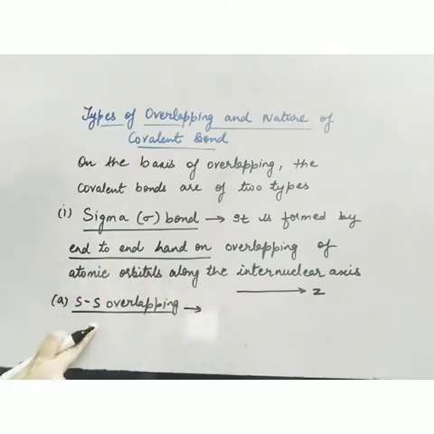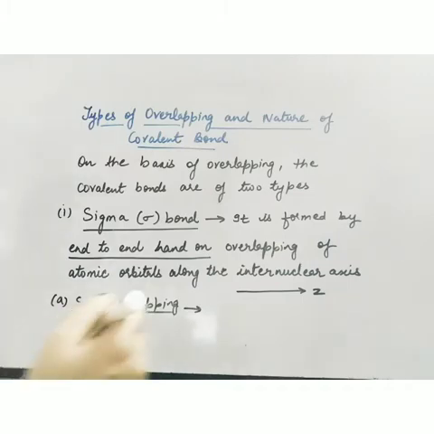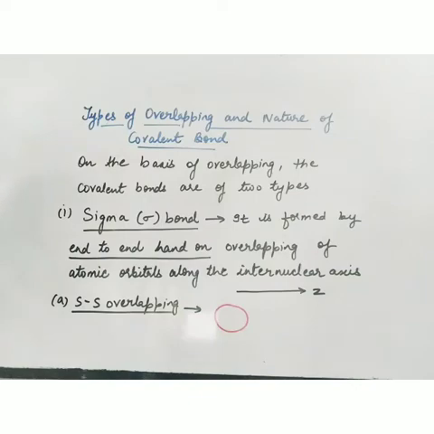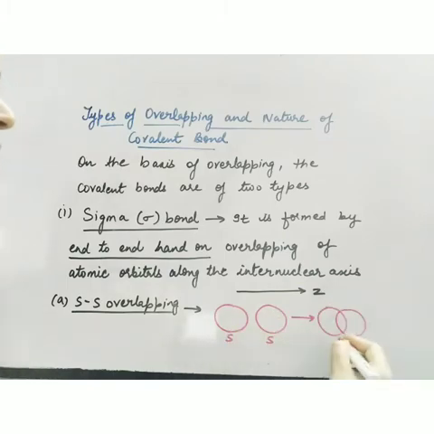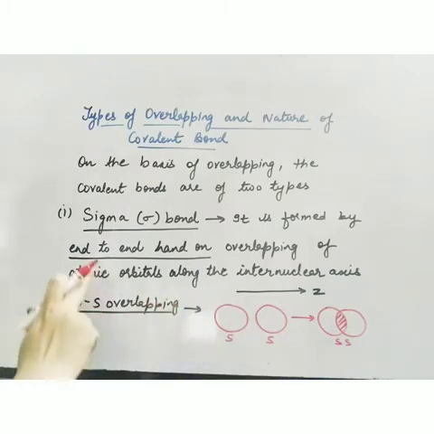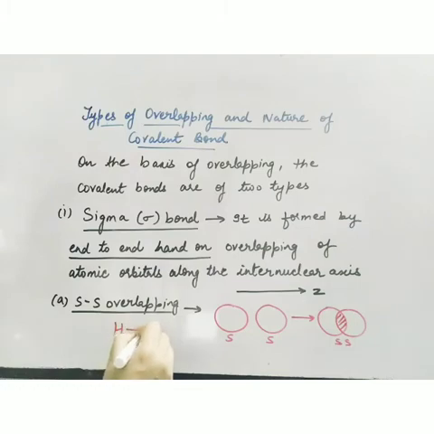So the first type of overlapping which results in the formation of sigma bond is ss overlapping, and this we have seen in the formation of hydrogen molecule. So this is s orbital, this is another s orbital. Now both these will overlap. This type of overlapping is known as ss overlapping. Because of this overlapping, which type of bond is formed? Sigma bond. It means in hydrogen molecule, sigma bond is found.